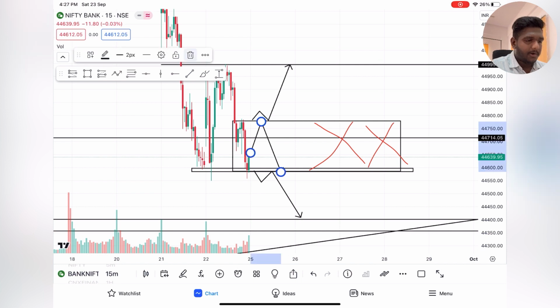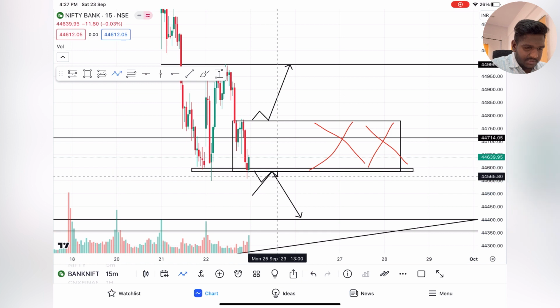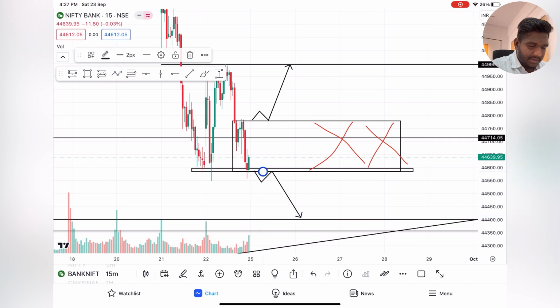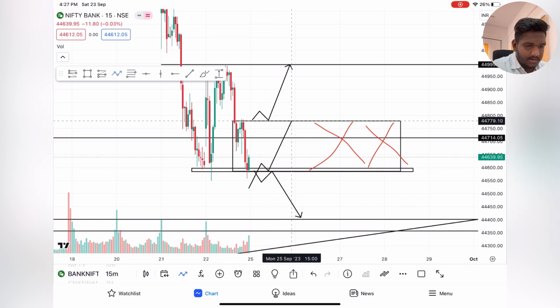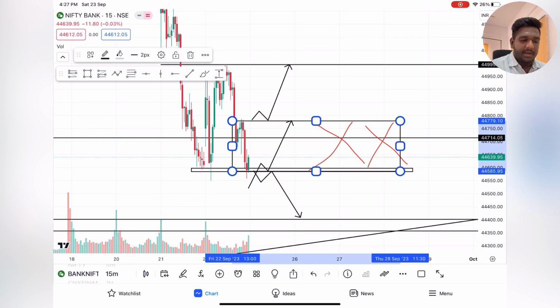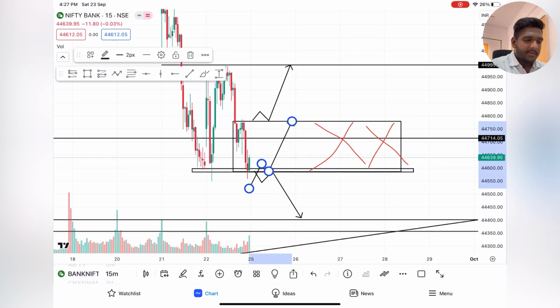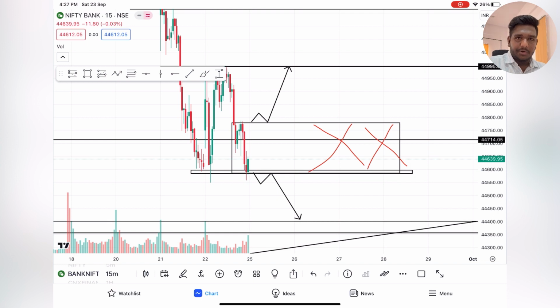Now we will be going for gap down. If it is a gap down opening, it can take a reversal over in this situation, and then we can have this 44,400. If not, if it is a gap down opening, breaks this, you can expect this. So flat opening, wait for this no trade zone to break out. If not, you continue with this gap up and gap down, whatever I have told you guys.